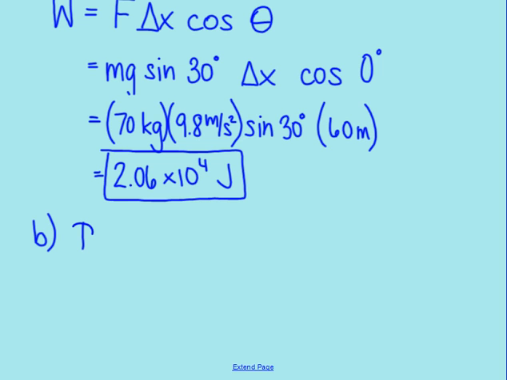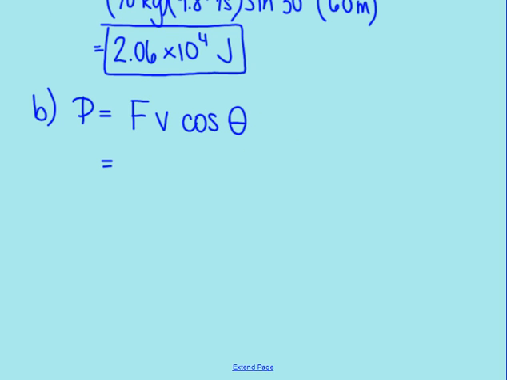Whereas, if I use the equation power is force times velocity times cosine theta, then I don't have to find the time because I'm given all of this information. The force in this equation, in this case, is tension, which we said was mg times the sine of 30 degrees.